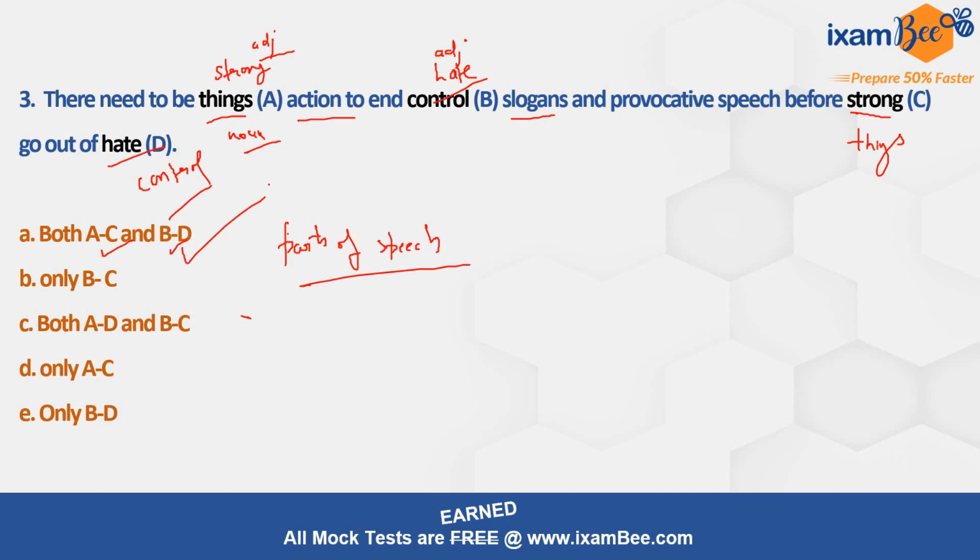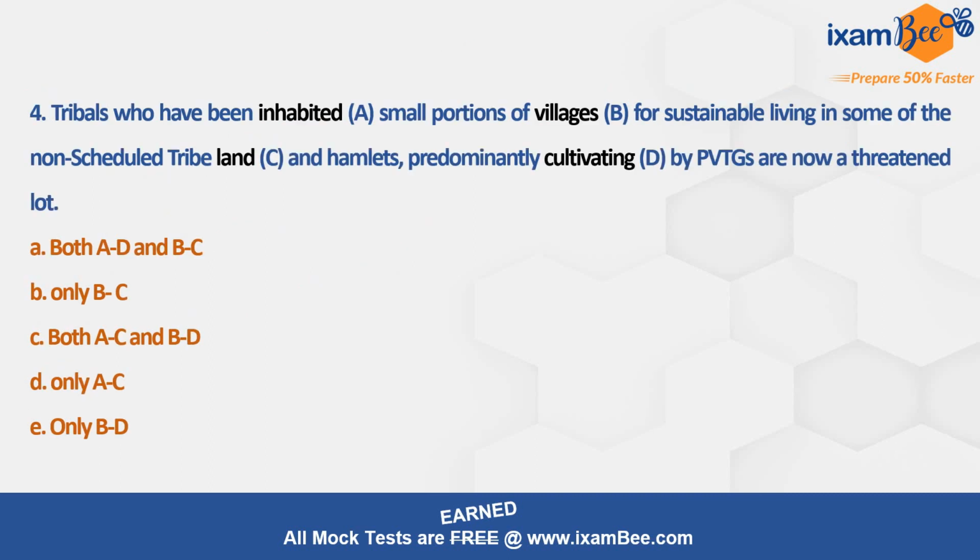So this is our correct option. Option A is correct. Okay, let's move to the next question. Tribals who have inhabited small portions of villages for sustainable living in some of the non-scheduled tribe land and hamlets predominantly cultivating by PVTGs are now a threatened lot. Right? So tribals who have been inhabited small portions.